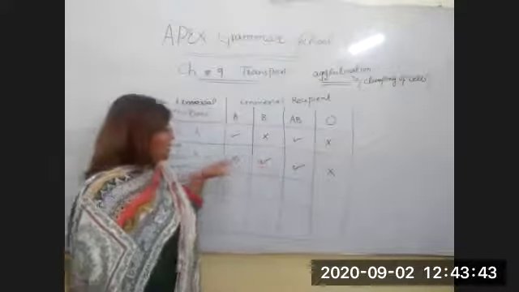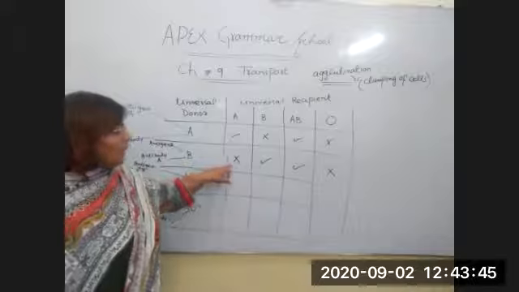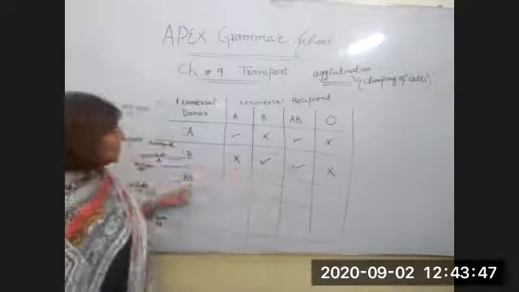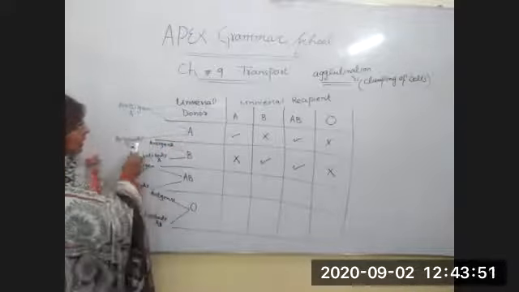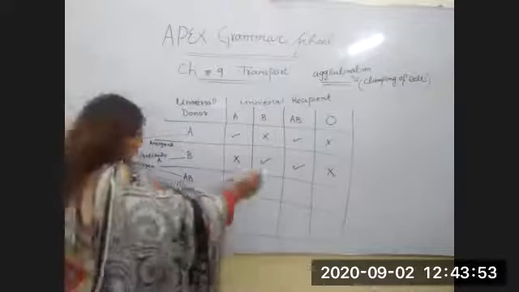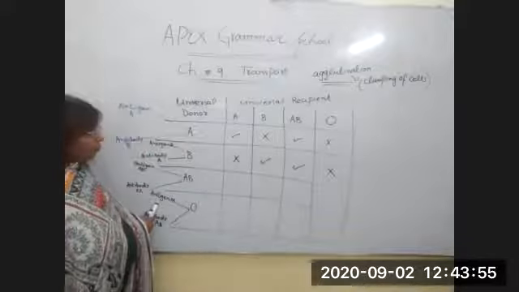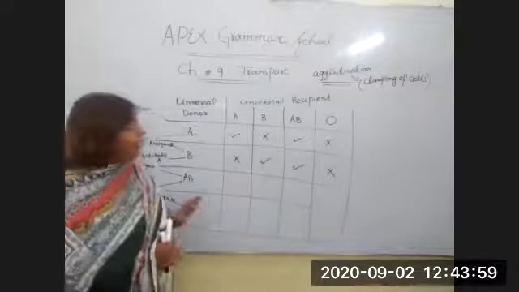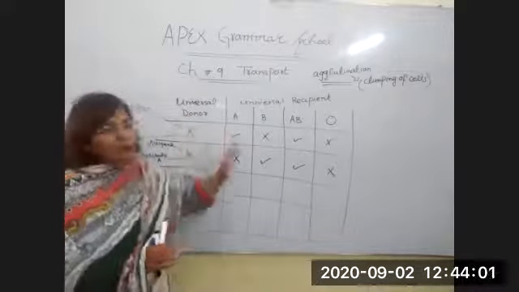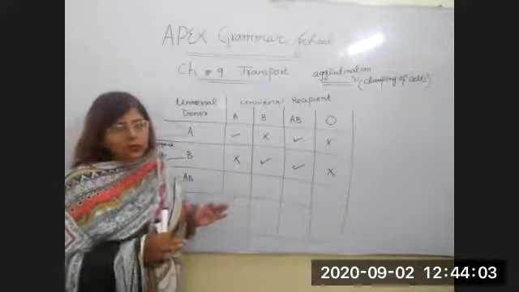But it cannot transmit to A or O. What is the reason? Because in A there is antigen A and antibody B is present, and in group O both antigens are absent and antibodies A and B are present.